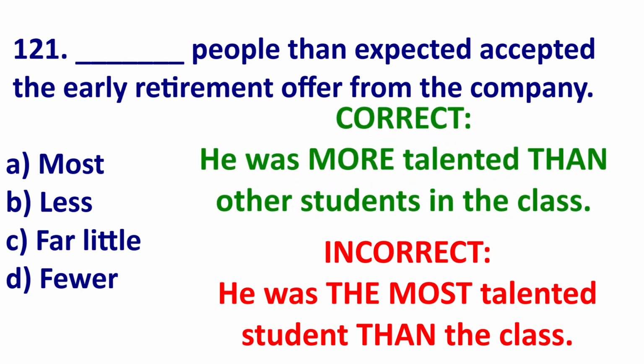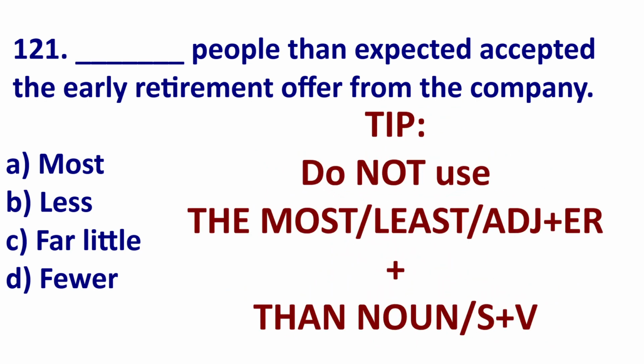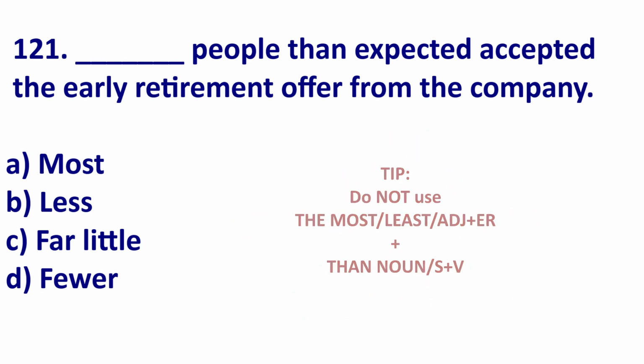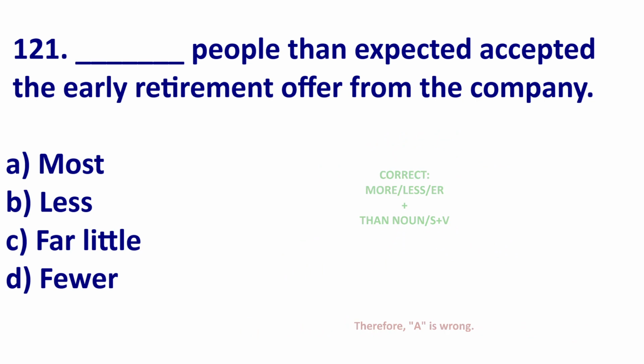If I say he was more talented than other students in the class, this is correct. We do not use the most adjective then or most adjective noun. We are going to say more people than expected. That is a higher number of people than expected. We will not say most people than expected.